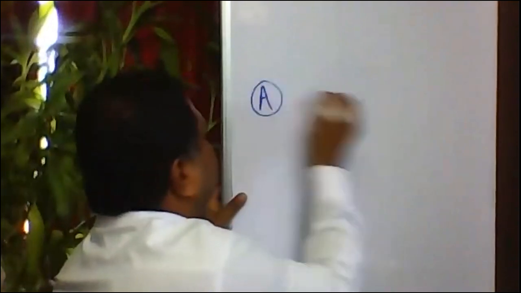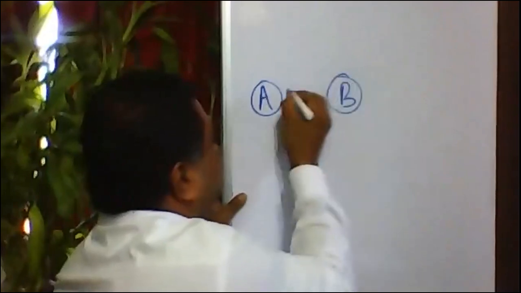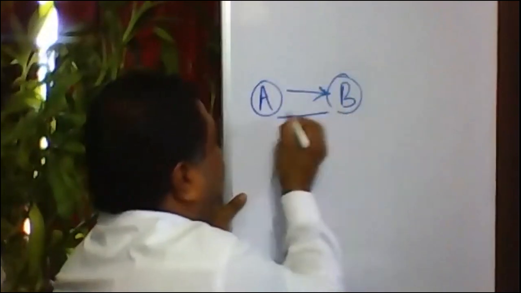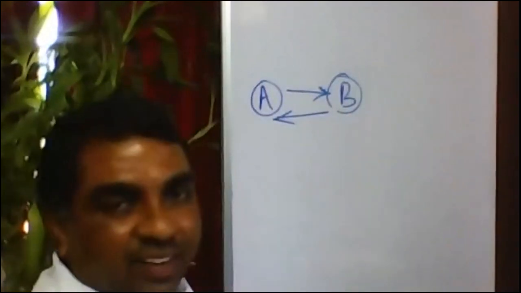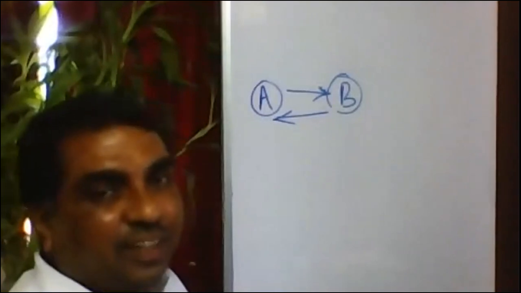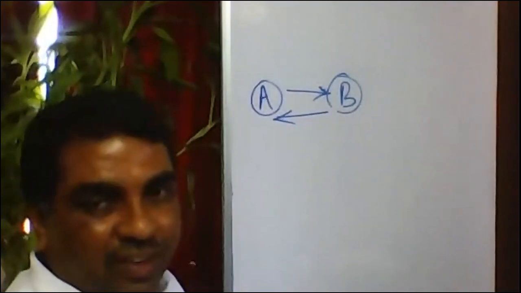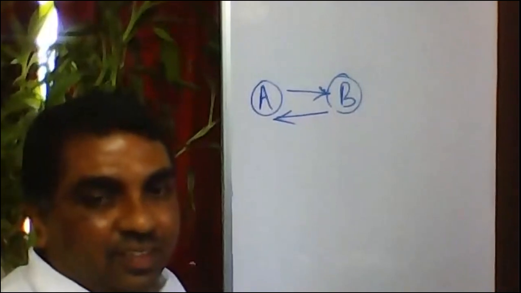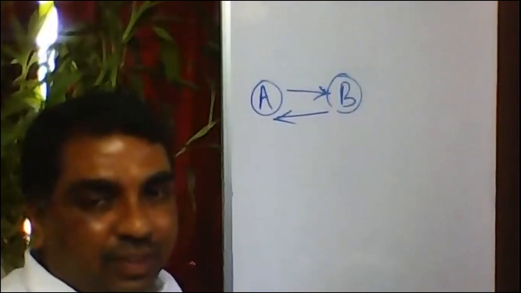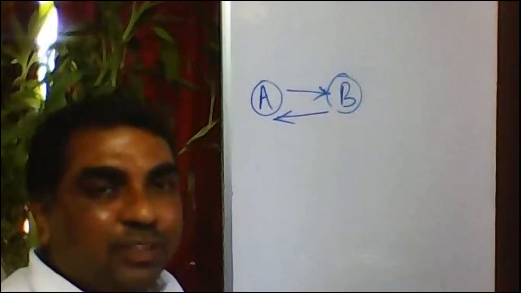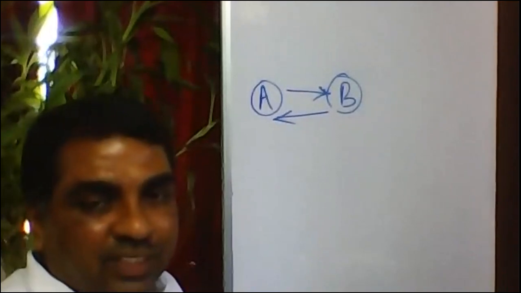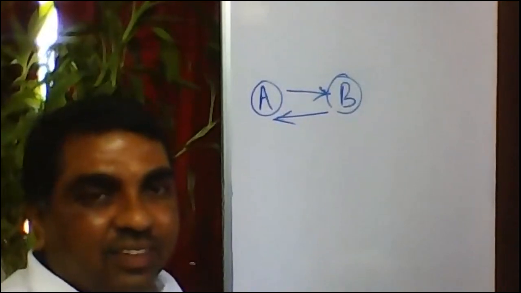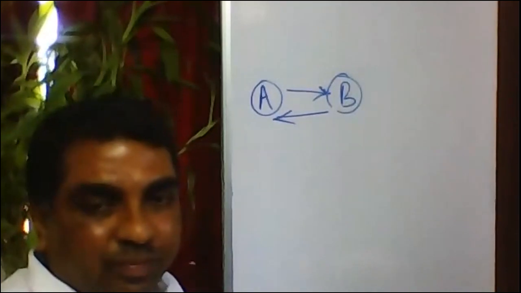Let us say two persons, A and B. A is an officer or director of B, B is also an officer or director of A. Then they are definitely related persons. That is the first part. If two persons are officers or directors in each other's business, then they will be regarded as related persons.